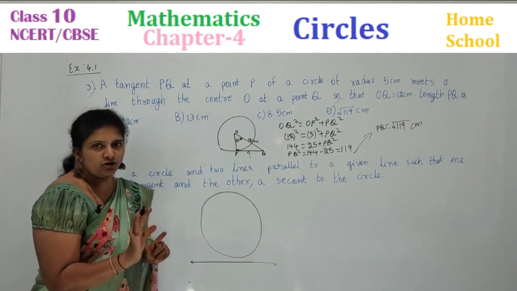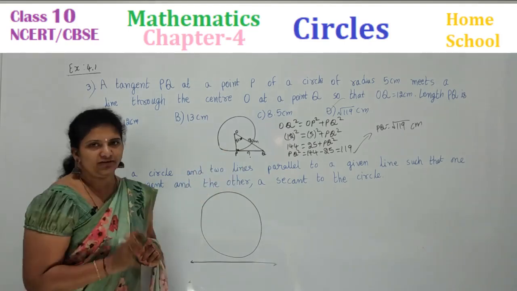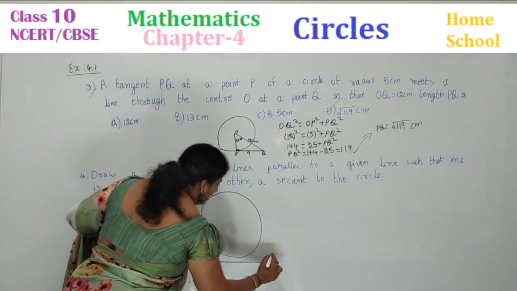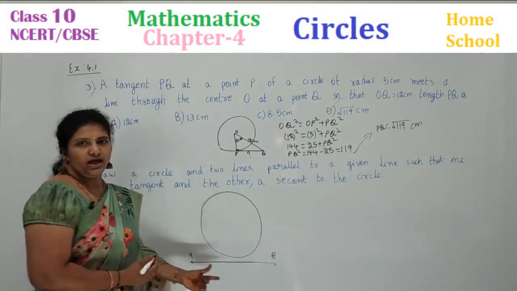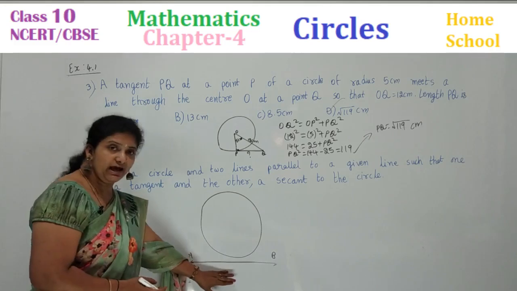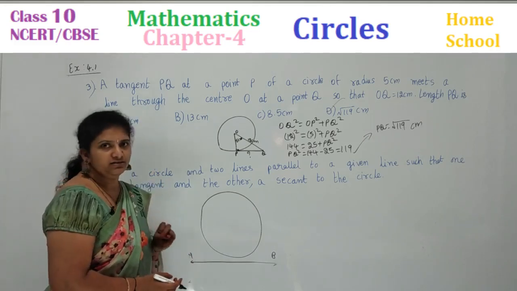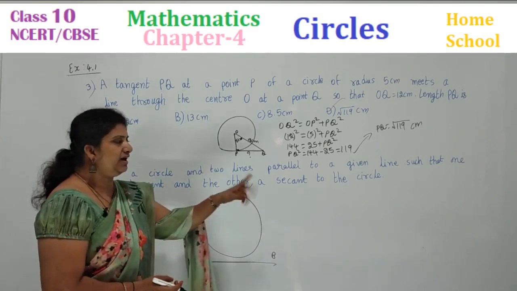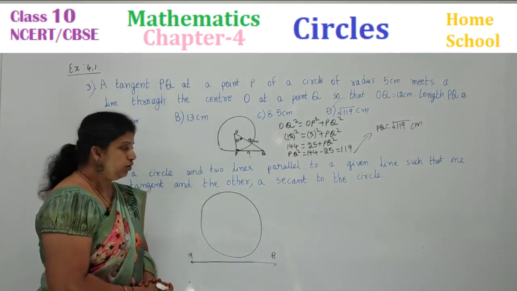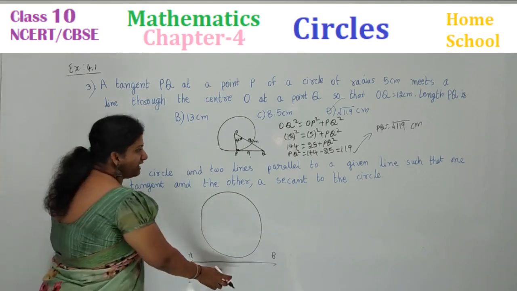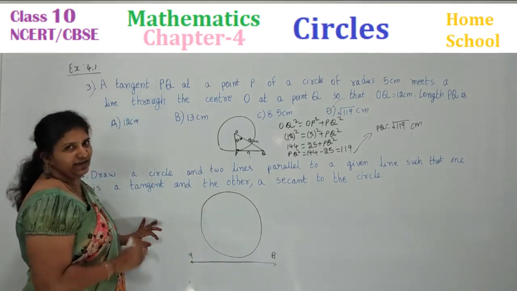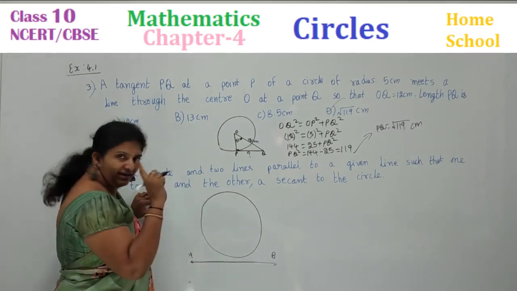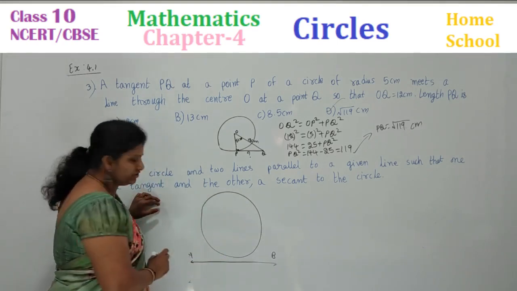And two lines parallel to a given line. Two lines I did not draw, children. The given line I have drawn. So let's see here. Let me mark it. This is A and this is B. AB is the given line. For this line, you need to draw two lines such that one is a tangent and the other a secant to the circle. For this line, we need to draw parallel lines. So, one tangent I should draw and one secant I should draw.